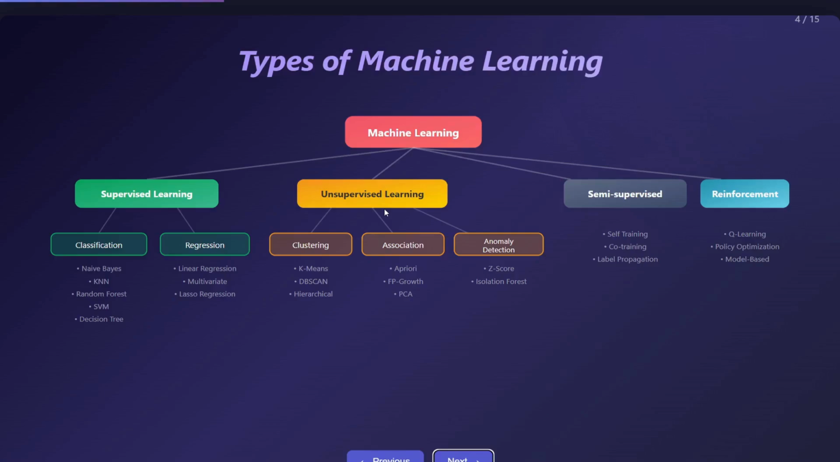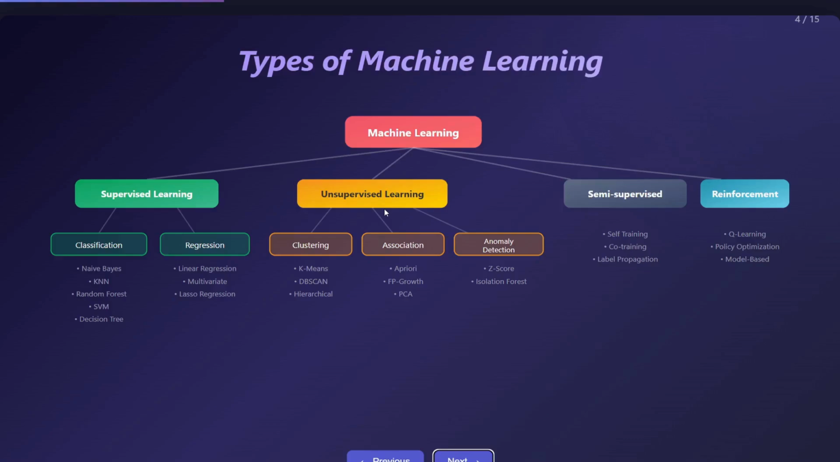Now we will understand unsupervised learning. Here we give the model data without any labels. We do not have any label here. The model finds the pattern on its own. Under unsupervised learning, we have clustering, association, and anomaly detection. If you want to group similar data, you use clustering. If you want to find some kind of relationship, you use association. And if you want to find unusual data points, we use anomaly detection.